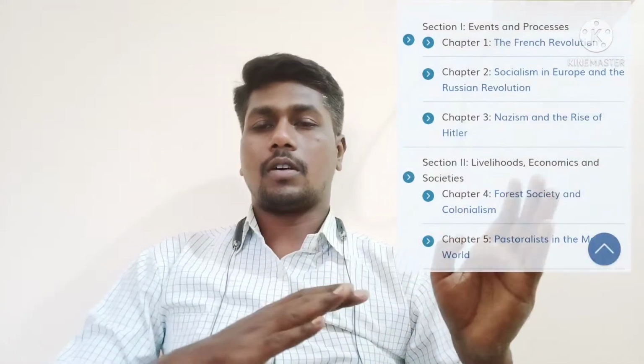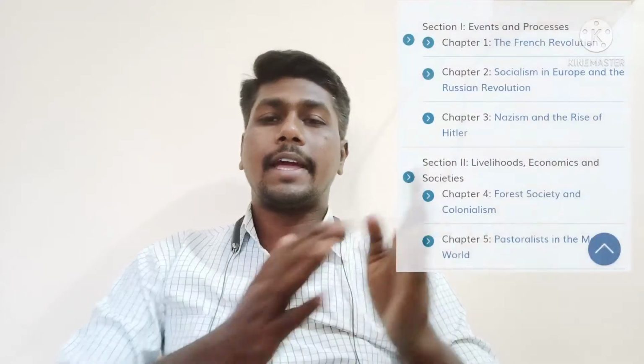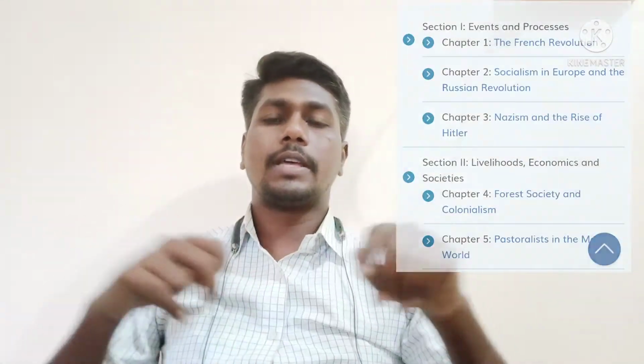The French Revolution. Overall, we learn about all the events that took place in the French Revolution of 1789, before 1789 and even after 1789.